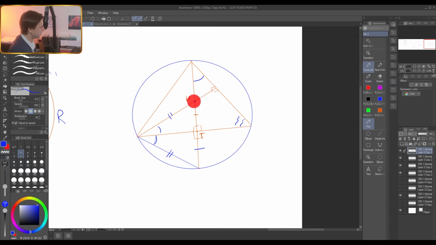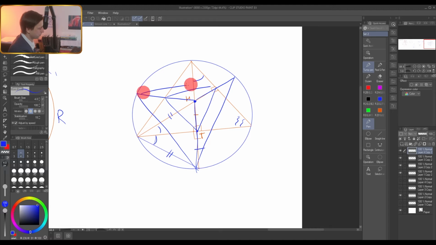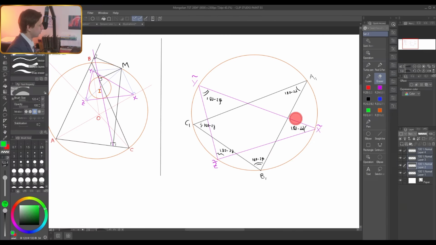So homothety with center at the orthocenter brings this vertex of the ortho triangle to the circumscribed circle. Therefore, if you consider the whole ortho triangle like this, if you make a homothety with scale factor 2 at the orthocenter, the image of this triangle will be a triangle that is 2 times larger, and it will be on the circumscribed circle. Okay, here I just made a way better picture. The purple triangle is twice larger than triangle XYZ. It's the image of this triangle when homothety with center at M and scale factor of 2 is performed, so we have this purple triangle.